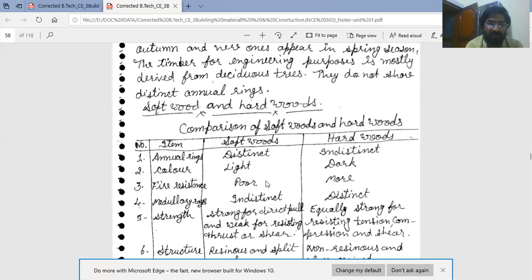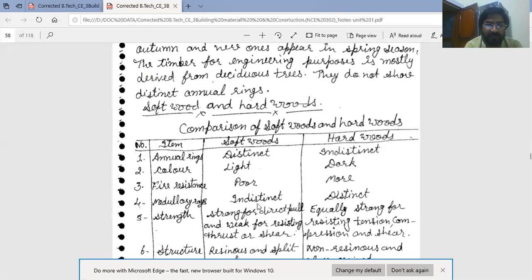Fire resistance: softwood possesses poor fire resisting properties, and hardwood possesses more fire resistance. Medullary rays are indistinct in softwood and distinct in hardwood.